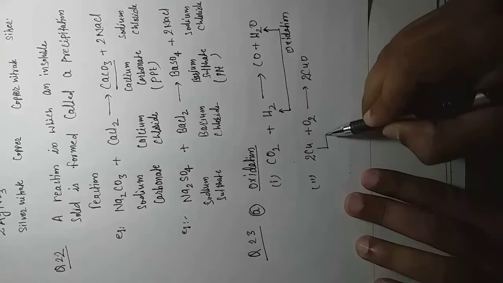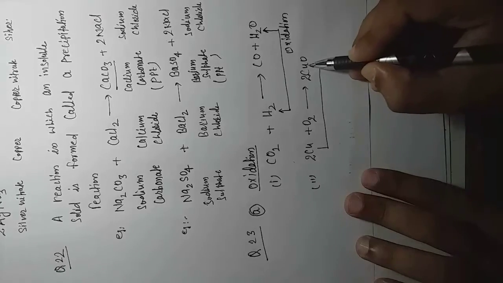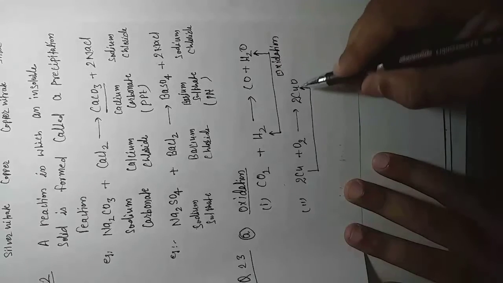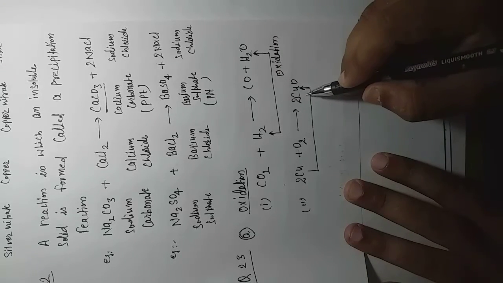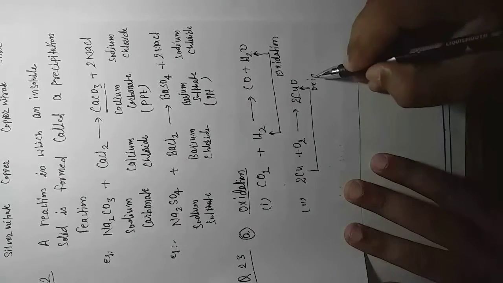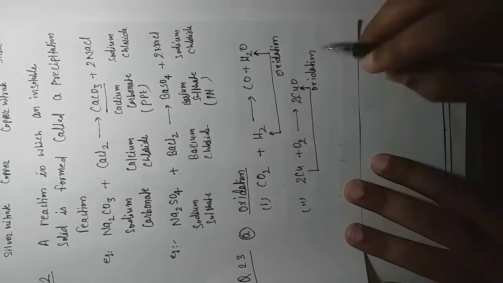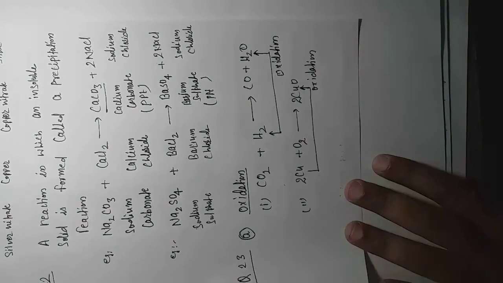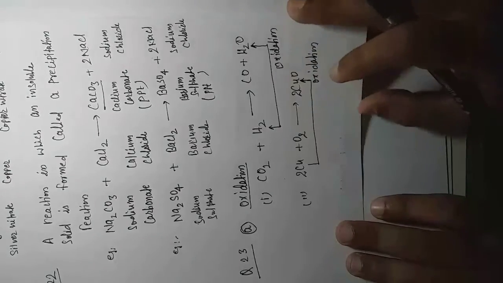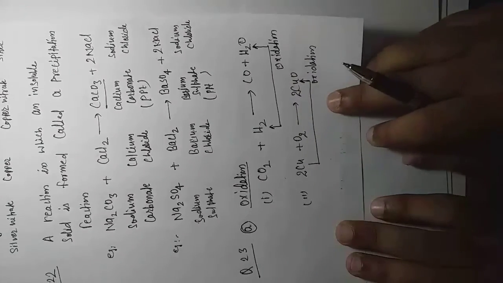Initially copper has no oxygen available, but after the reaction we get copper with one oxygen attached. So we can write this is oxidation, copper has been oxidized here, right? So this is the first portion. We can easily understand what oxidation is and how oxidation took place. These reactions we are discussing with you, and so many other examples we also discussed in the chapter. So this is all about the NCERT question, part A, for oxidation.